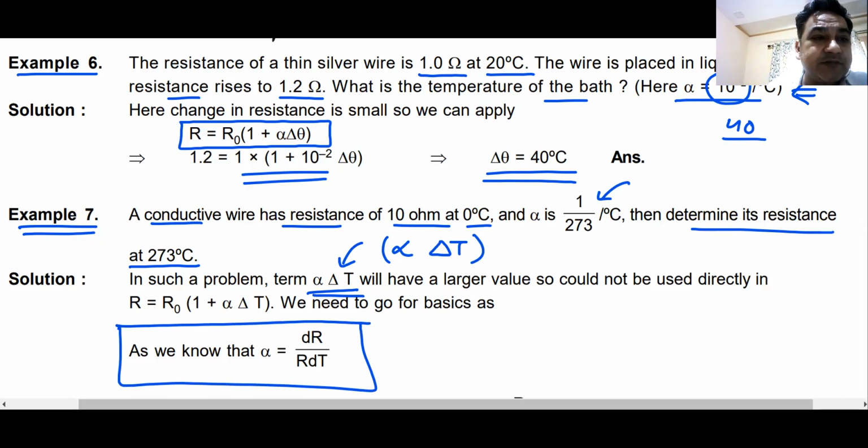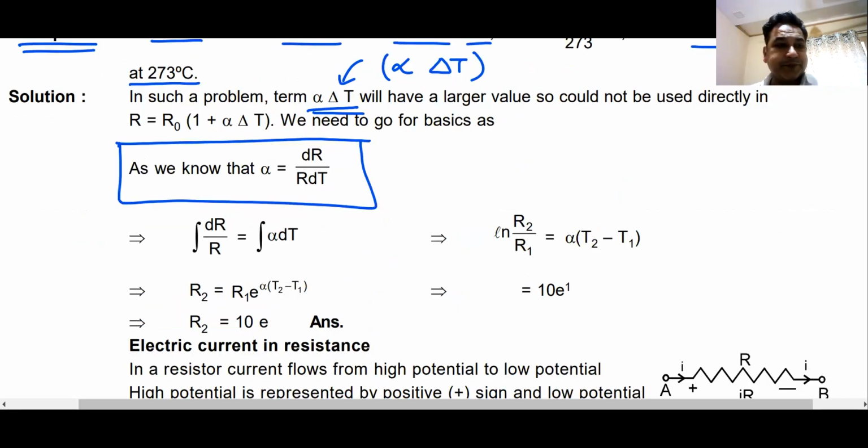I'll give you a minute. If you can use the original formula and get me the answer. You have to use the original formula in this case and get me the answer. Anyone got the answer? Well, if you have tried, well done.